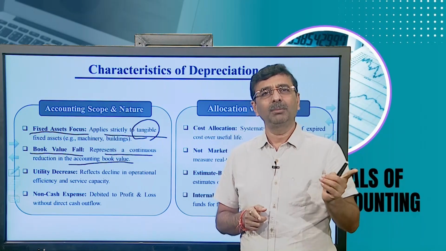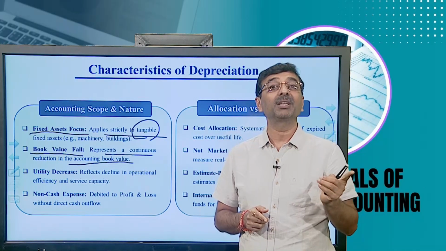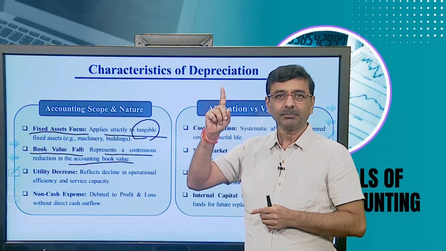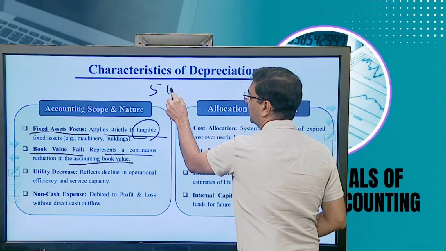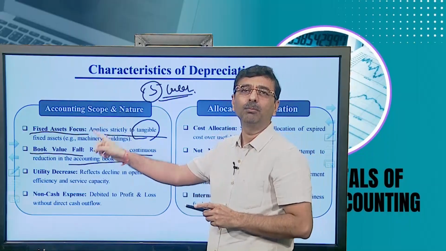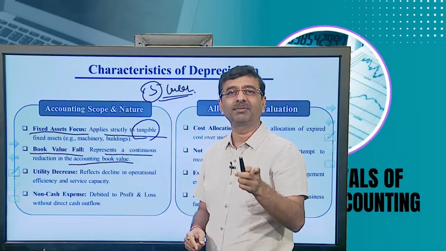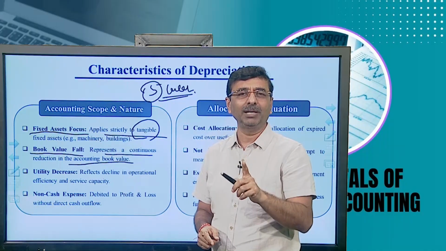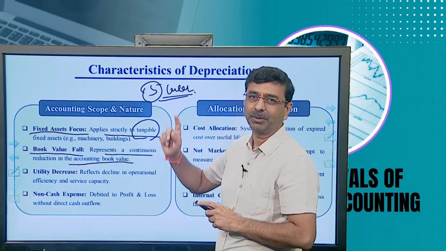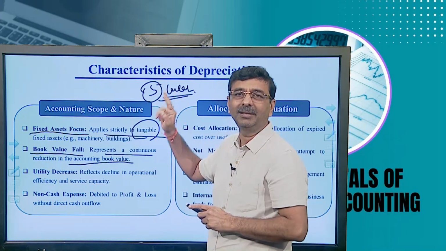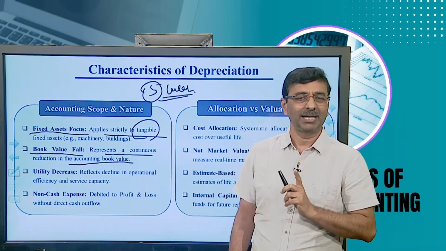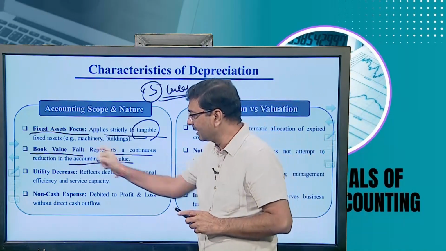Next year, the balance of the asset will be transferred into the balance sheet. The next year again the depreciation will be charged on cost price. Cost price means 5 lakh. So, depreciation will be charged on this amount, but it will be deducted from the book value. What was the book value? After the depreciation, whatever the value was, that is considered the book value, and you have to deduct the depreciation from the book value. Charged on cost price, deducted from the book value, and the balance will be carried forward into the next year's balance sheet as an opening balance. So, that is why it is considered the book value fall.